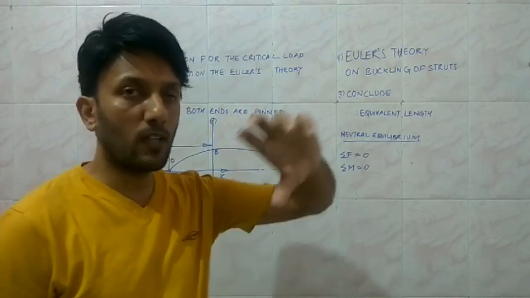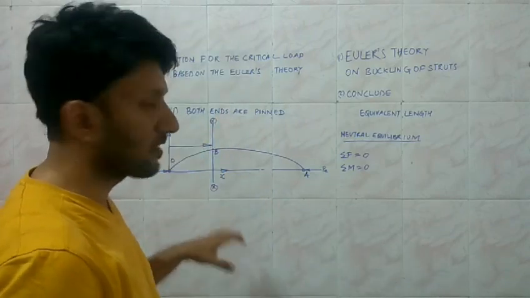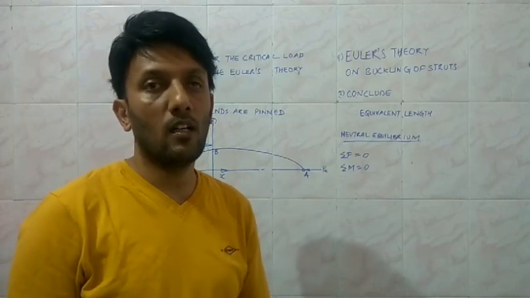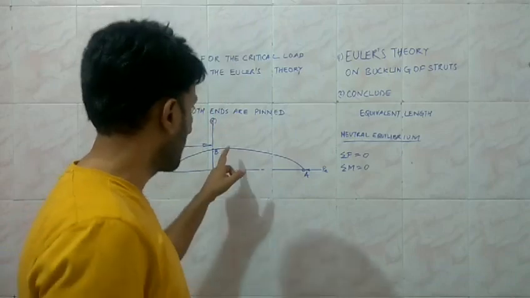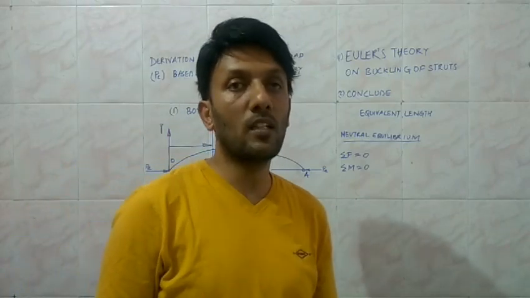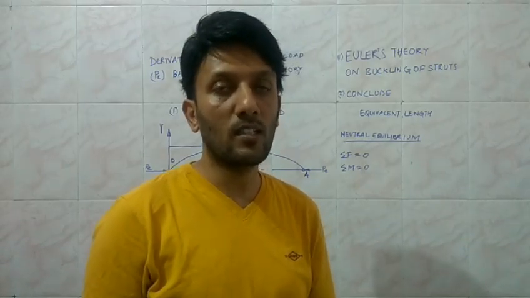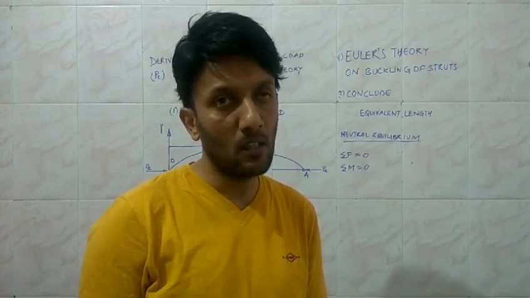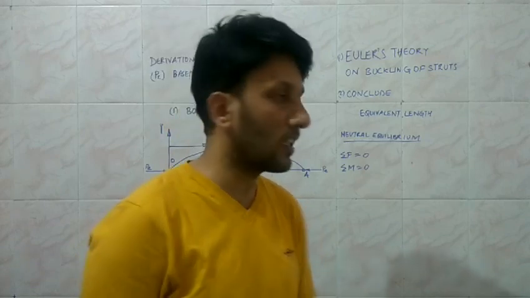Since we are trying to find out the maximum value, we are considering the section where the bending moment is maximum. Actually we are not finding the point where, for the given loading, the bending moment is maximum; we are not aware what kind of load it is. We are considering that at a distance x the bending moment is going to be the maximum, and then we are going to form the equation which we will solve later on.